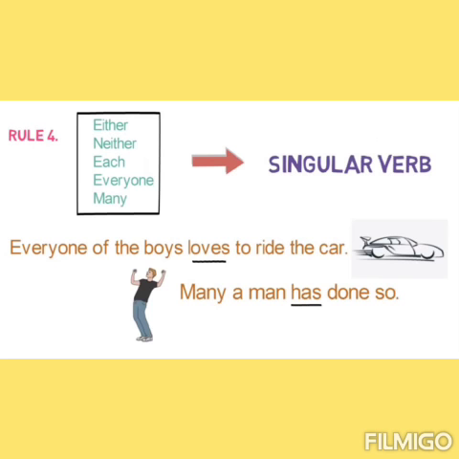Rule number 4. Any sentence using either, neither, each, everyone or many, these words, then the verb must be singular. Every one of the boys loves to ride the car. Many a man has done so. In all these examples, where we are using everyone, many, neither or each, the verb must be singular.